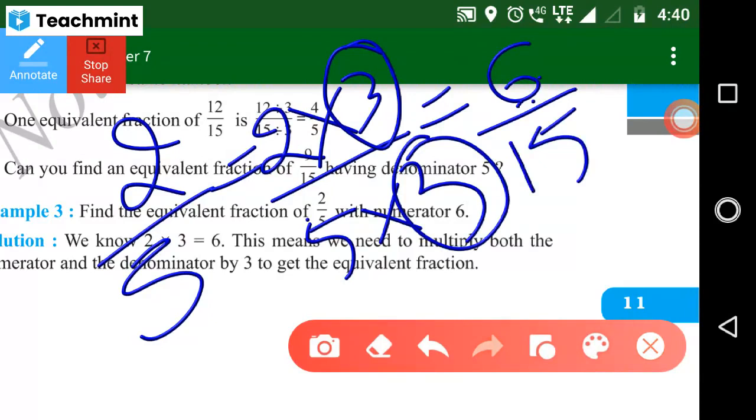Yeah, good. Like this you just solve. So write down this one problem in your notebook fast. Ma'am, I completed. Yes, it's completed.